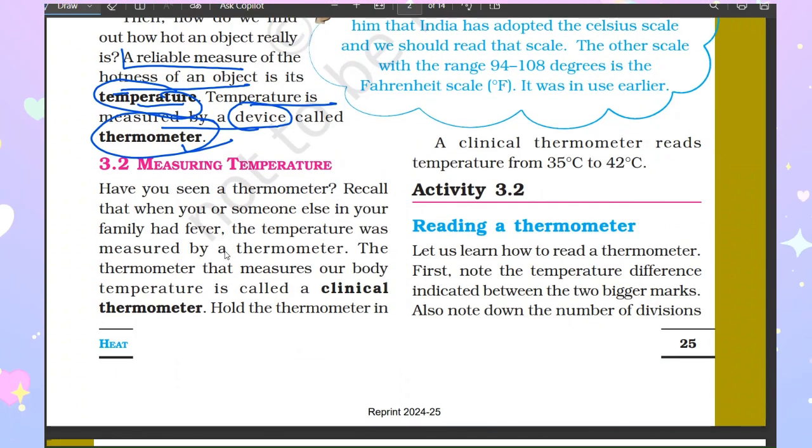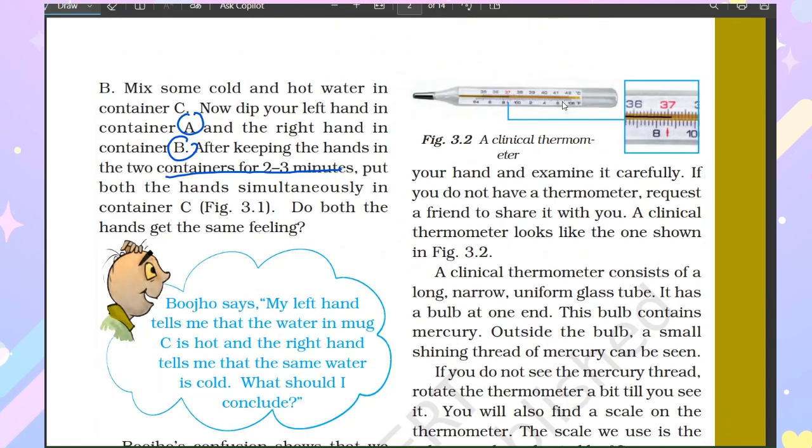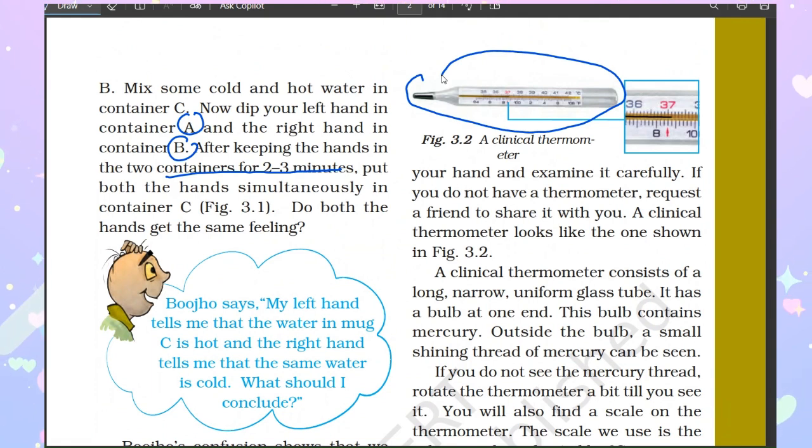Now let's measure the temperature. Have you seen a thermometer? Wait, I'll show you here. This is a clinical thermometer, okay, and this black line is what you are going to understand here. You will understand this is the temperature, it is showing the black line. Okay, this is the mercury only.